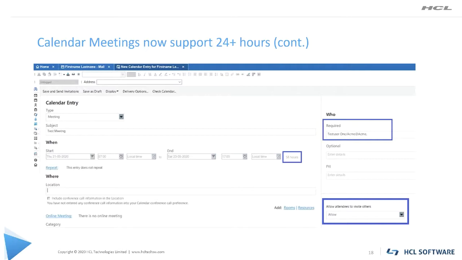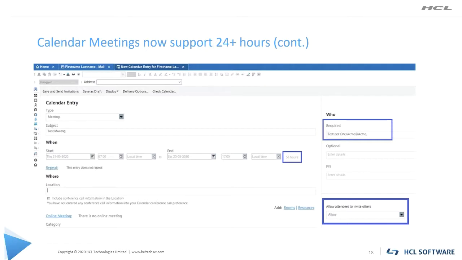Second option is allow and auto accept. And the third one is don't allow. So the user can toggle the option as per their requirement. Now on the screen, you can see I have scheduled a meeting for more than 2 days, 58 hours. In this, I have scheduled a meeting for 58 hours. On the next screen, we'll show you how the meeting looks in your calendar.